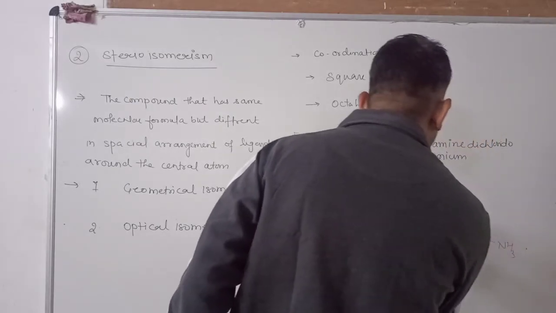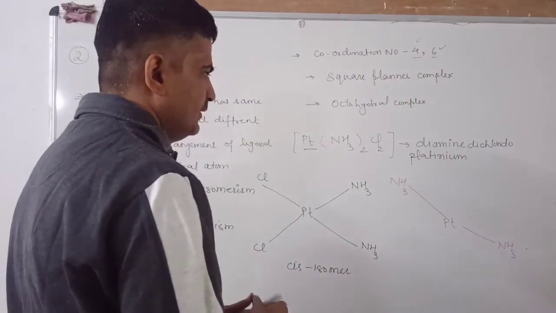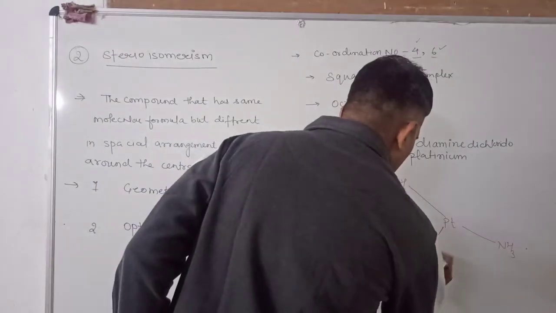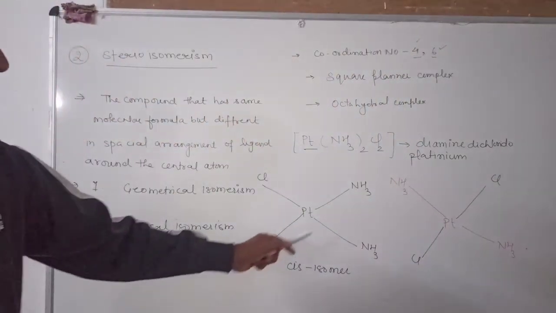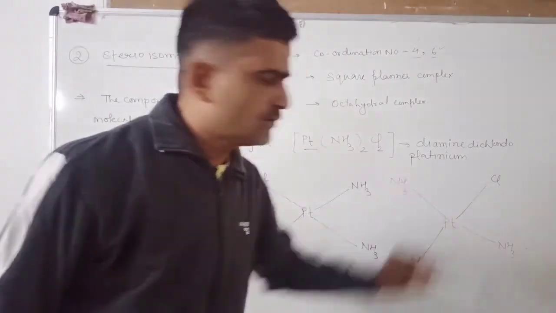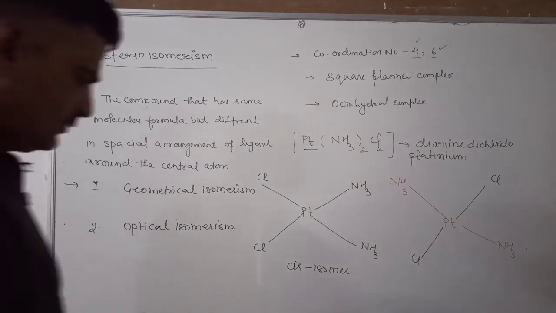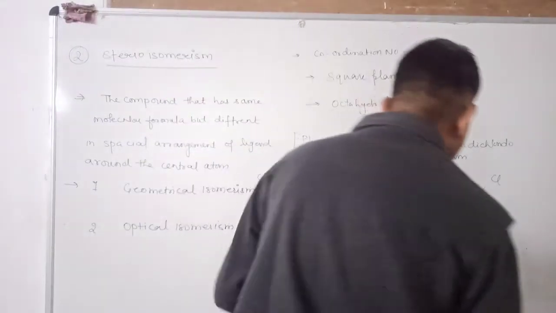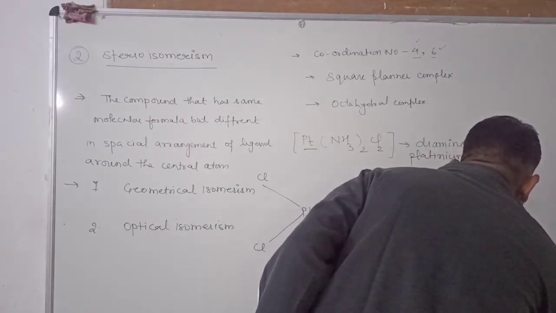This is the trans form. In the trans form, I represent here that the two ligands lie in the opposite direction. This ammonia and this ammonia lie in opposite directions. This chlorine and this chlorine lie in opposite directions. That's why this is known as the trans isomer. Trans isomer of this compound.